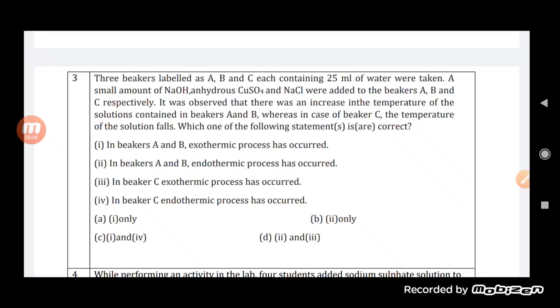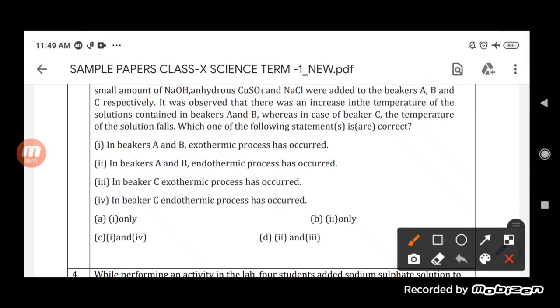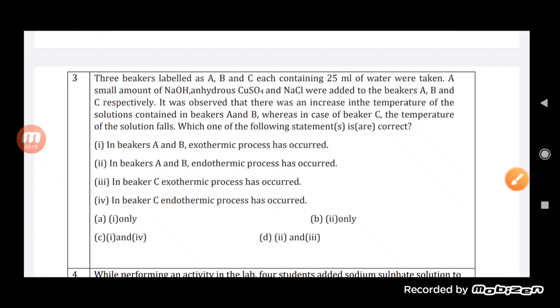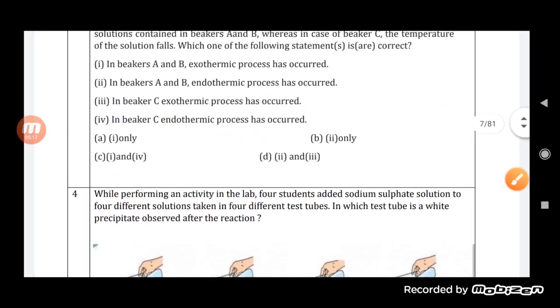So we can say here that the fourth one is correct. So according to that, first and fourth will be the correct option. This one is the correct option. First one is also correct, while the fourth one is also correct, student.